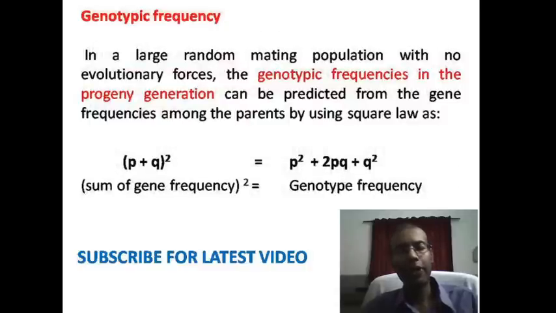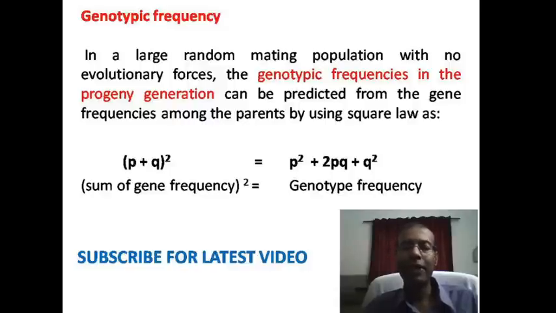Now there is an application of Hardy-Weinberg law in getting genotypic frequency. Genotypic frequency in the progeny generation is achieved by squaring the gene frequency in the parent generation. That is, P plus Q whole square is equal to P square plus 2PQ plus Q square.